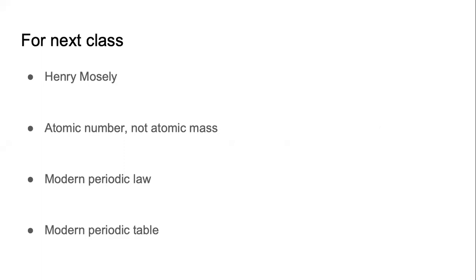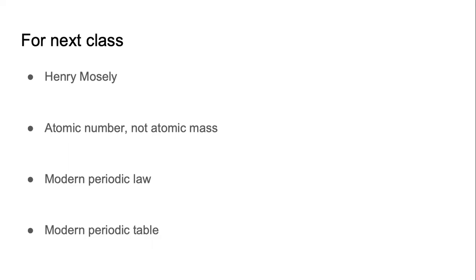We will see how he, instead of working with atomic mass, started working with atomic number, because by this time we had the knowledge that atoms are made up of protons, neutrons, and electrons, and atomic number is a whole number. Atomic number is the number of protons in an atom, and he tried to classify elements based on their atomic numbers.